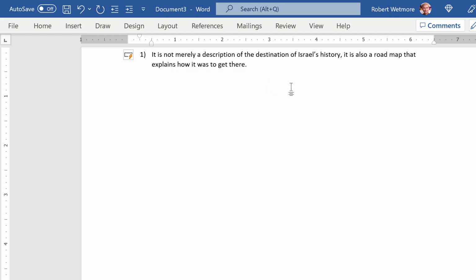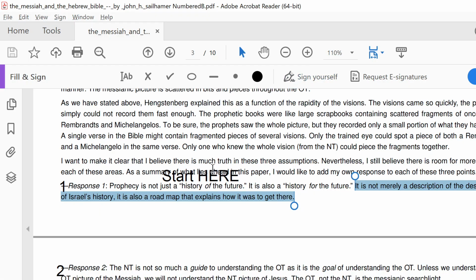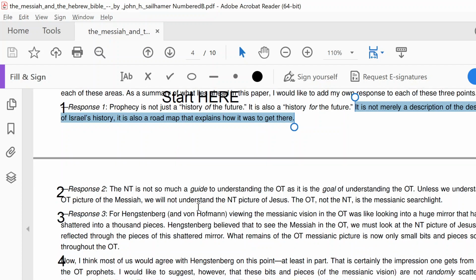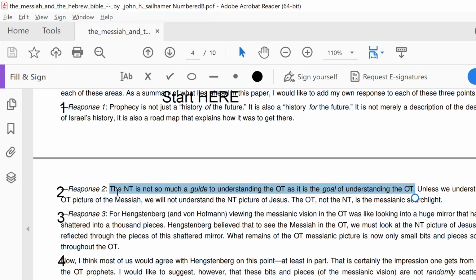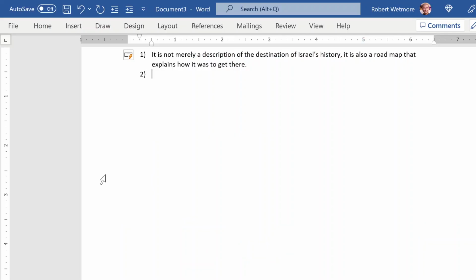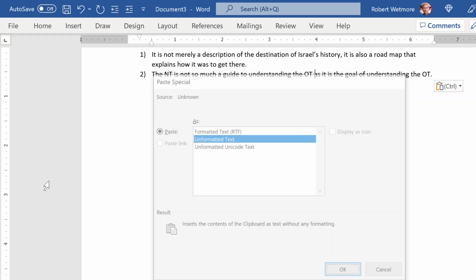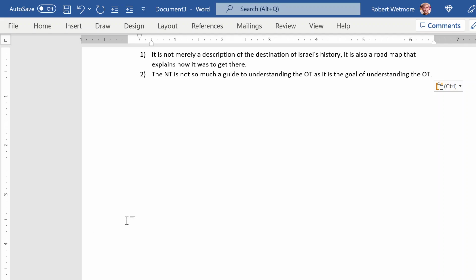So number 1, that's the most important sentence of this tiny paragraph. Let's do number 2, another tiny paragraph. So the first sentence, which is a little bit awkward, but that's the way it's going to be. This is the most important sentence. And then we copy it, and then we go Control-Alt-V, unformatted, OK, and there it is.